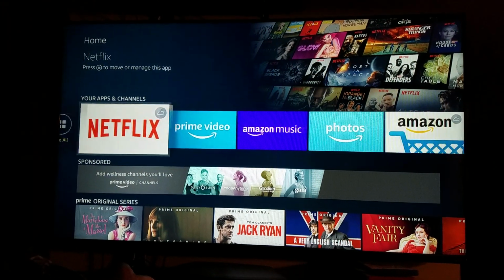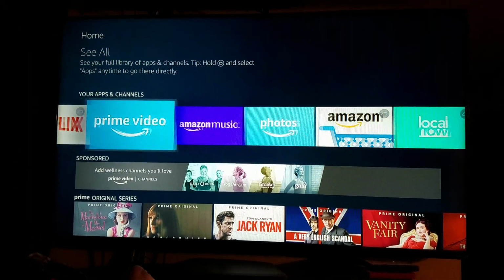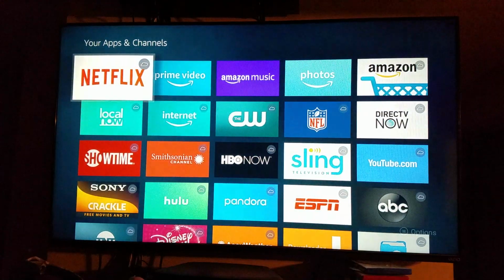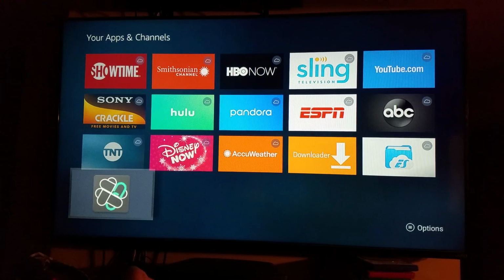You hit home again. Go down to your apps. Mine can go that way, but scroll all the way over. Go to see all. Then you go all the way down to FileLinked. Click on it.